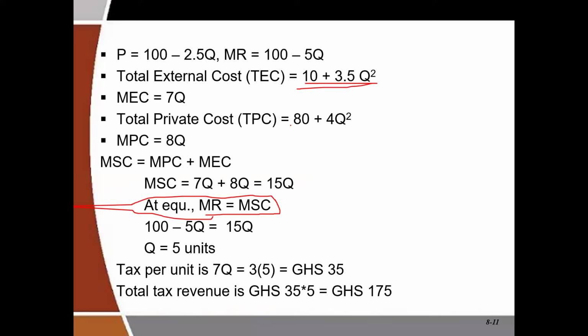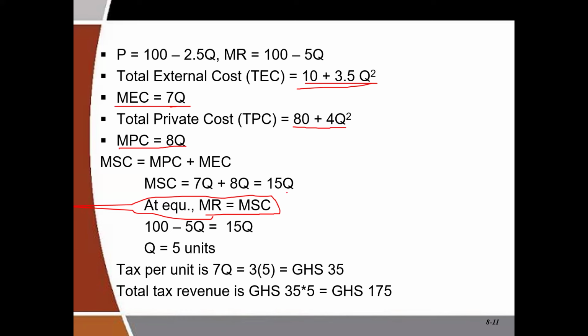And if this is our total private cost and you differentiate with respect to quantity, you are going to have the marginal private cost, which is 8Q. If you add the marginal external cost to the marginal private cost, we are going to get the marginal social cost. So 7Q plus 8Q is 15Q, which is our marginal social cost.